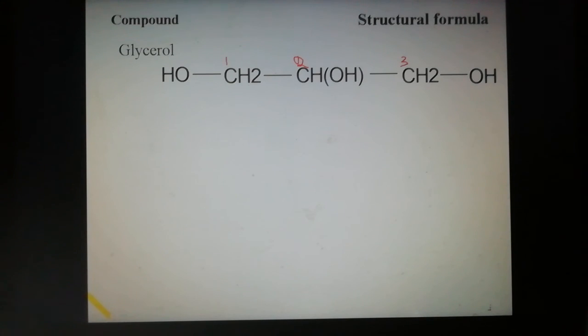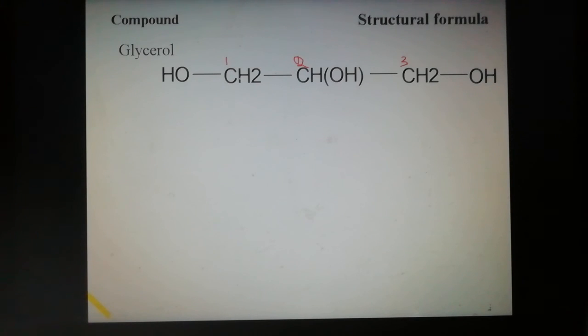So 3 carbons are present, root word prop. The compound is saturated, so no double bond, only single bonds, so add ane. Then the functional groups are attached to all 3 carbons: first carbon, second carbon, third carbon. So the secondary suffix is 1,2,3-ol.